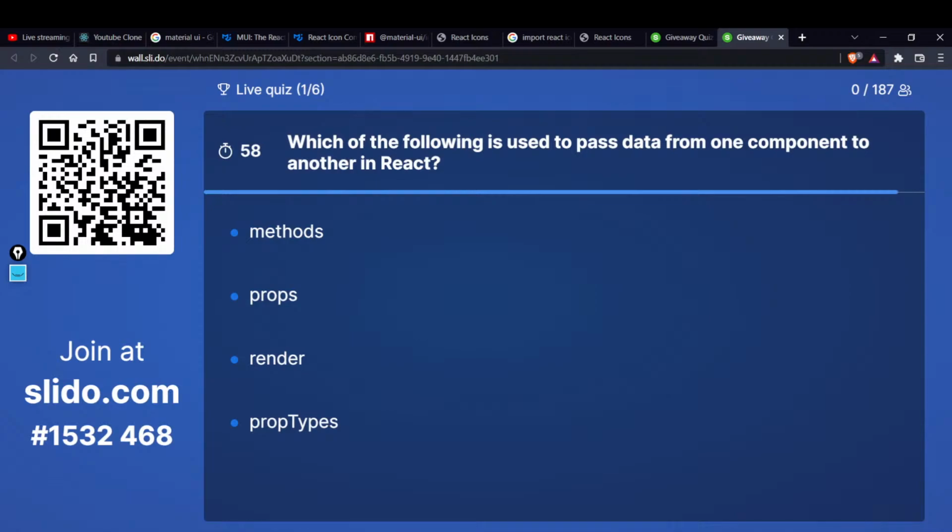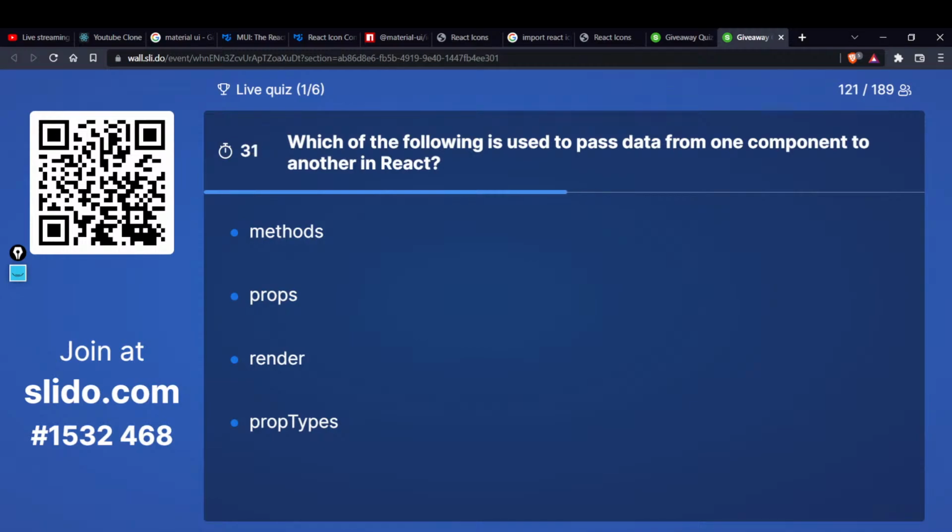Cool, the first question is here, guys. It says: which of the following is used to pass data from one component to another in React? I think it's an easy one. We have 4 options: methods, props, render, prop types. We have been doing this for 1-2 classes. Let's see if the people remember this or not.